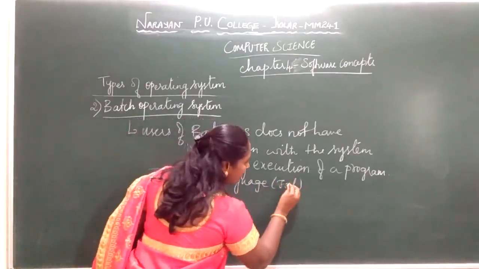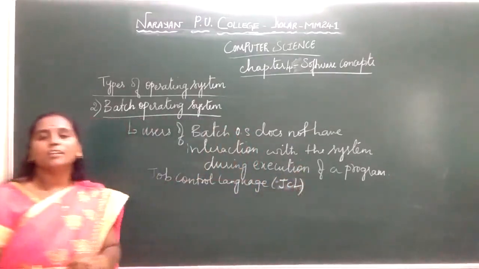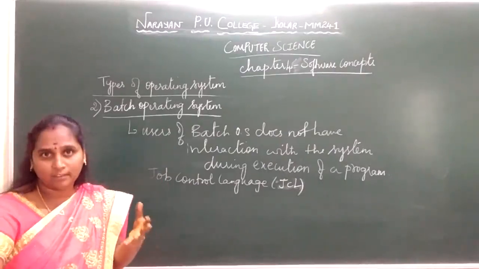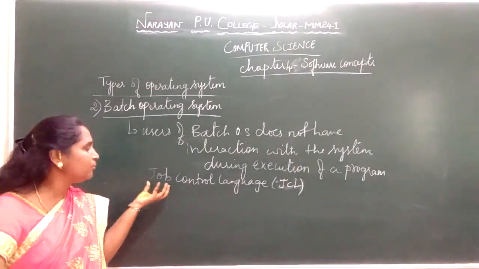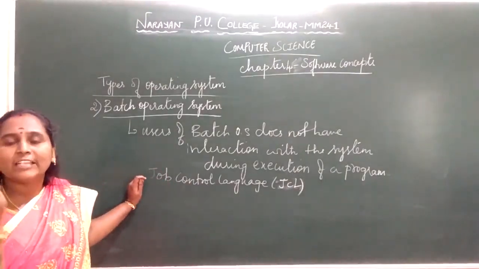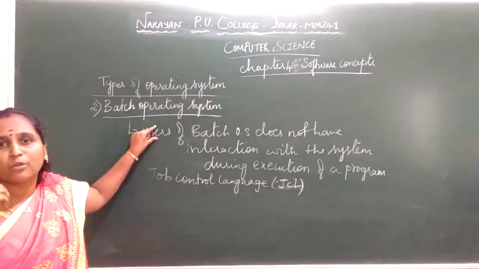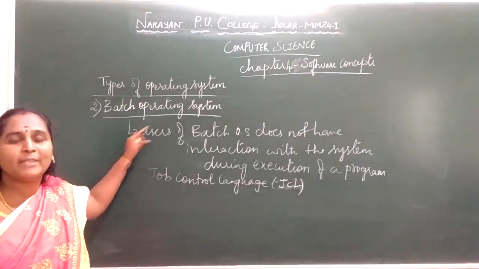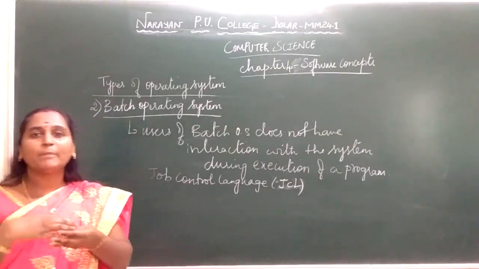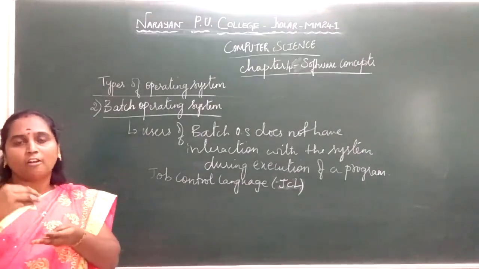You are going to submit your programs and data before the actual processing takes place. You submit them in the form of a batch or a job to the operating system, where there is no direct involvement of the user. One best example is that the user of a batch operating system can prepare all his data and programs offline. Offline means punch cards.